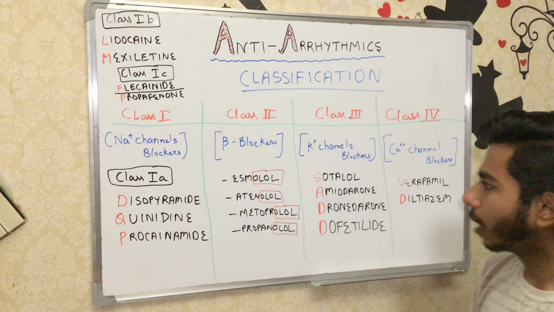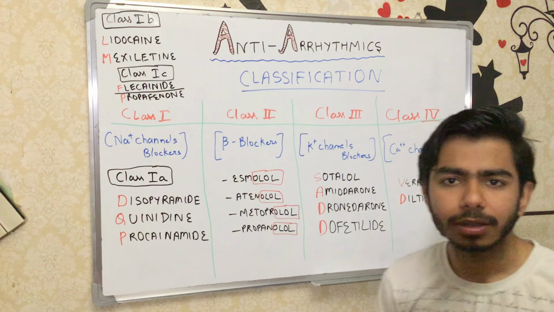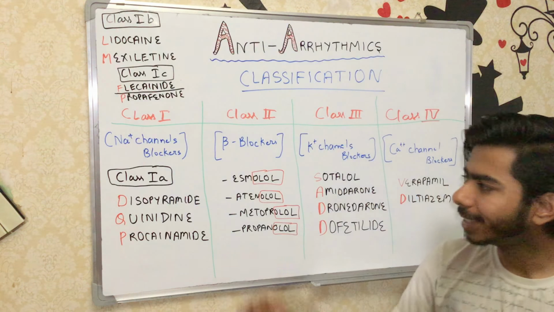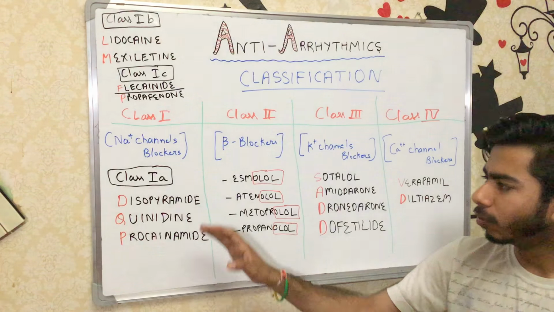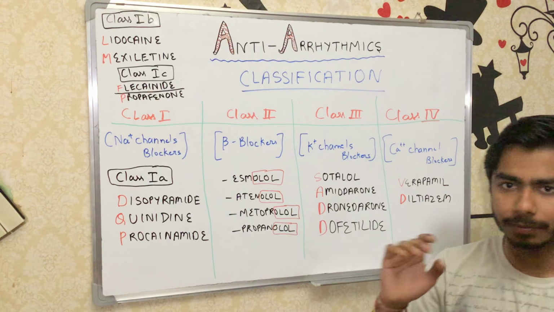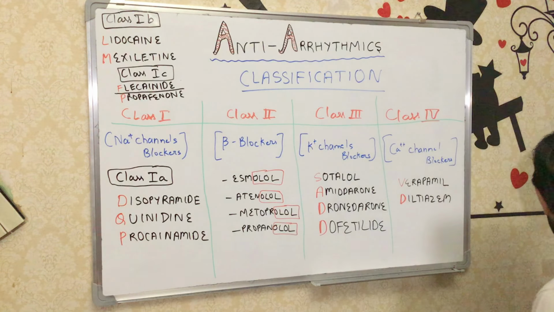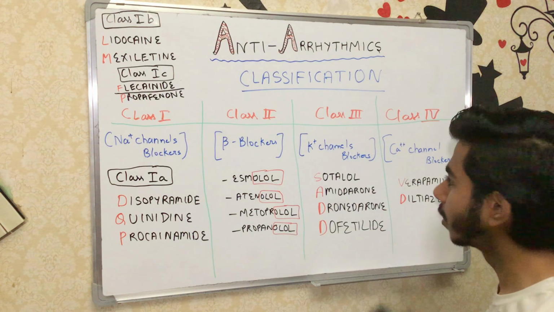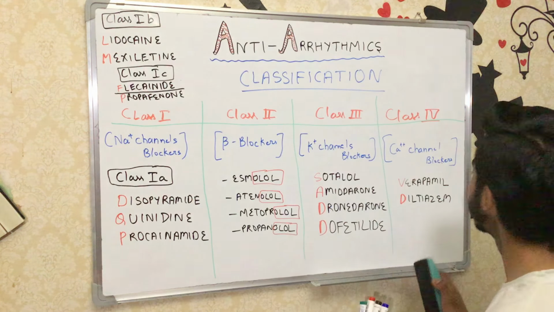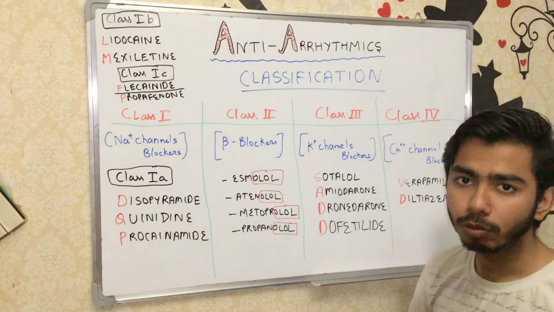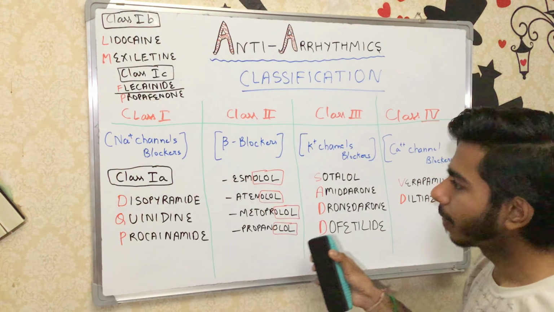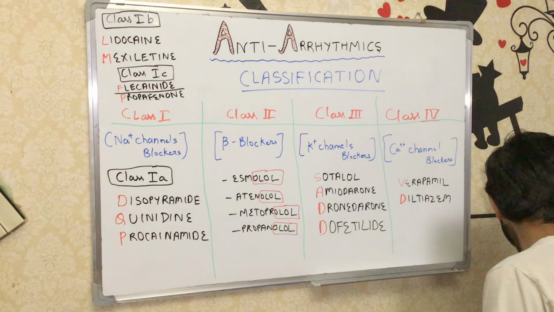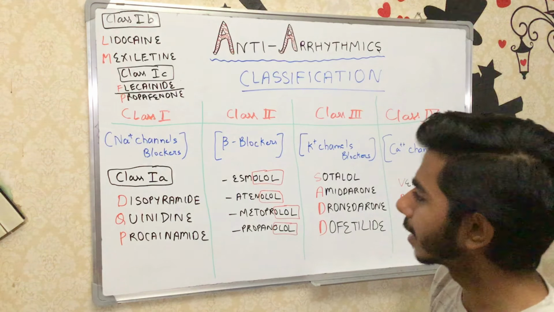So after discussing the classification, let's move on to each and every class. Let's not rub this, and let's discuss like this only.